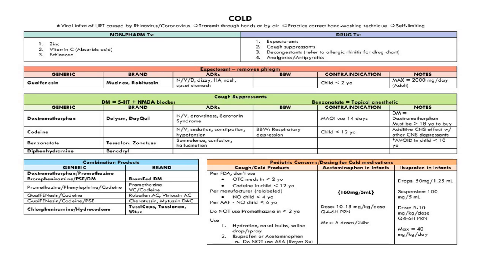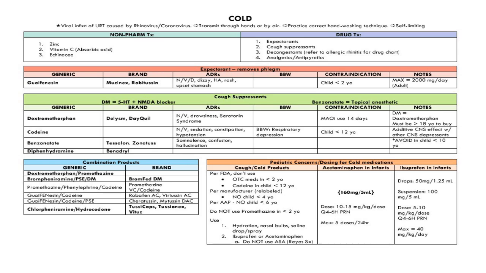Combination products, generic and brand: dextromethorphan, promethazine, brompheniramine, PSE, DM, Bromfed DM, promethazine, phenylephrine, codeine, promethazine PC or codeine available as brands. Guaifenesin plus codeine, guaifenesin, codeine plus PSE is available.